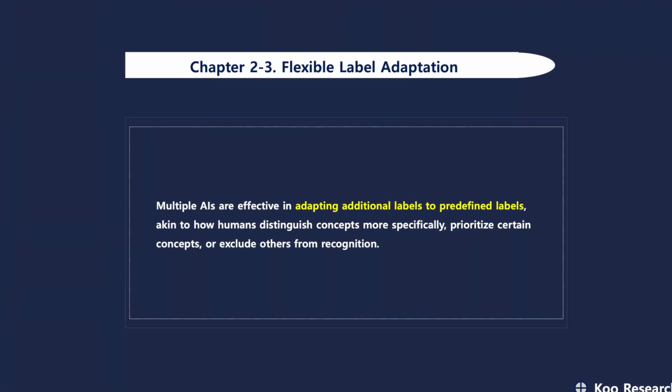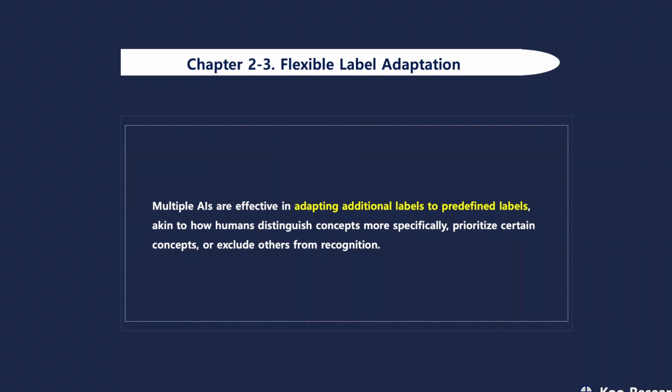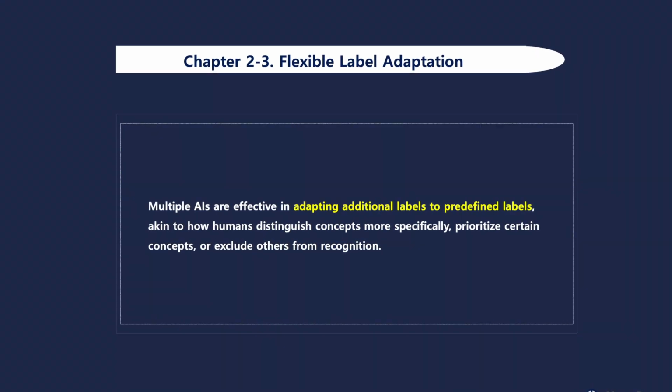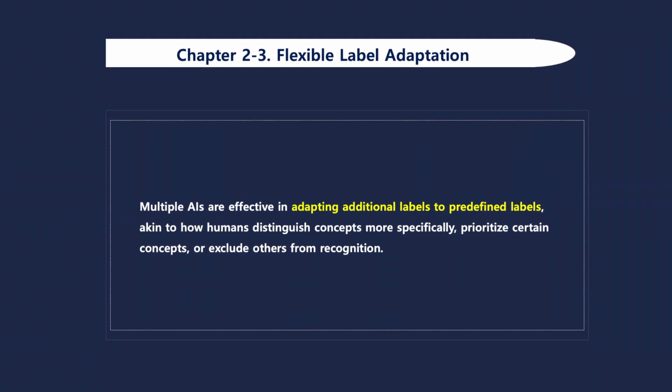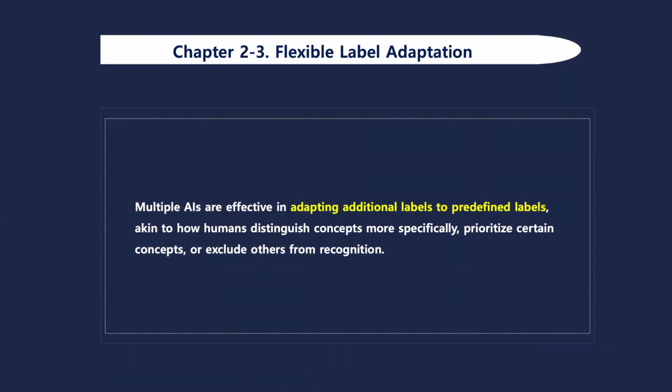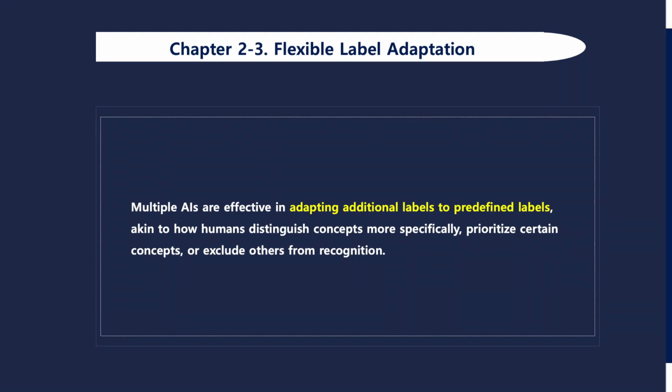Multiple AIs are effective in adapting additional labels to predefined labels, akin to how humans distinguish concepts, more specifically, prioritize certain concepts, or exclude others from recognition.